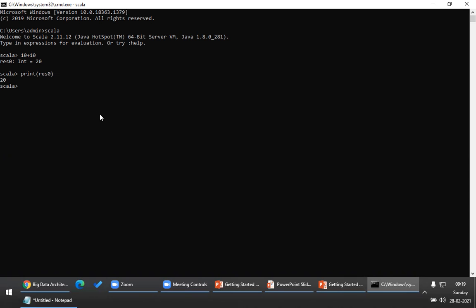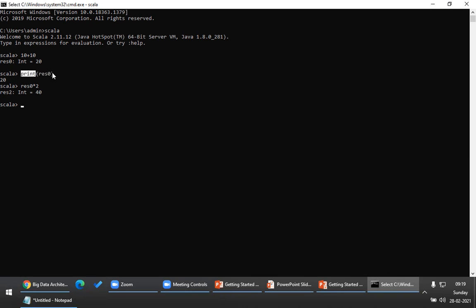Now, if I type another expression, for example res0 into 2, res0, which is 20, into 2, that becomes 40. The 40 will be stored in another variable by name res1. Before it was res0, now it will be res1. Let me execute this. One second. Okay, now can you see this? I think this also stored in another variable, res1. That's the reason this has become res2.